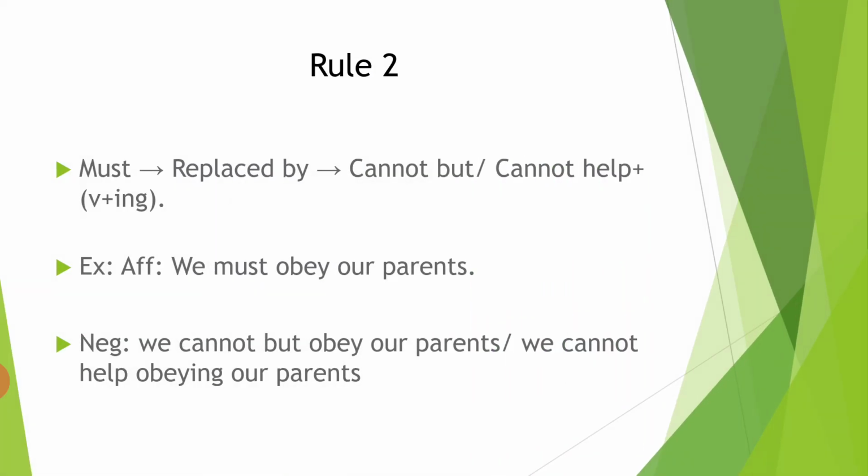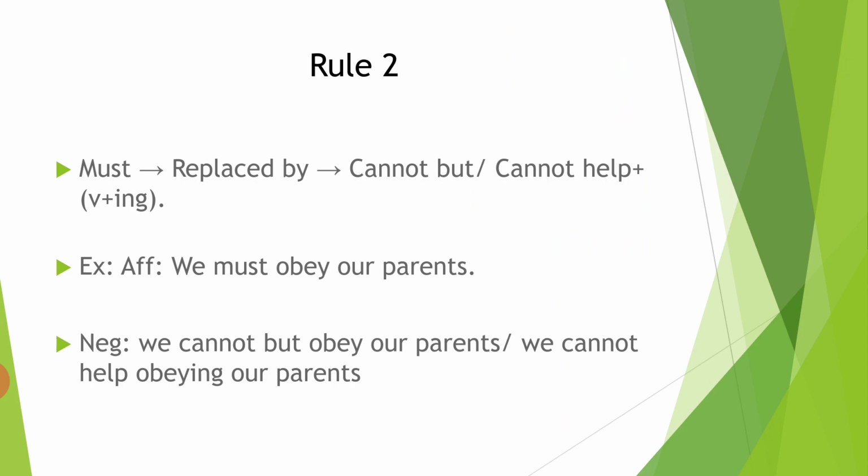Rule number 2: must is replaced by cannot but or cannot help plus verb plus ing. For example, we must obey our parents. So, we cannot but obey our parents, or we cannot help obeying our parents. If you use cannot help, then you have to use the verb plus ing form.